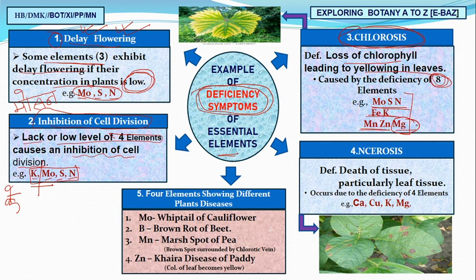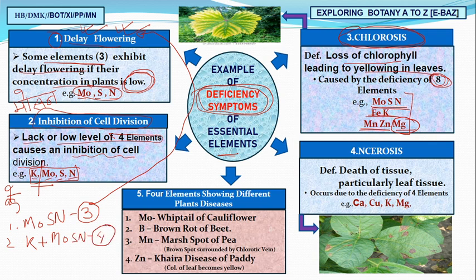So I have given you 3 important tricks. Again I am writing here to revise what I told you first. Motion: these are the important 3 elements that cause delayed flowering. Second, K motion: we have 4 important elements, and because of their deficiency there will be inhibition of cell division.